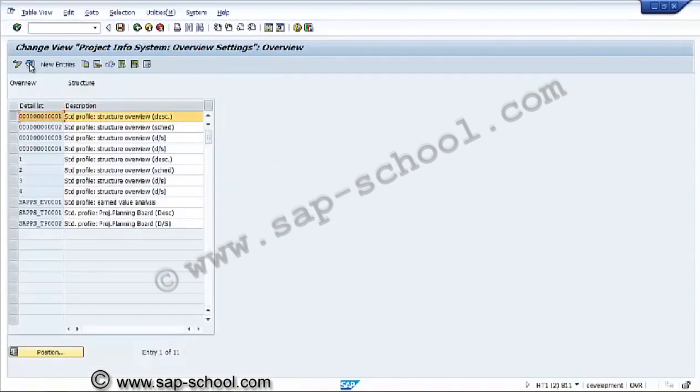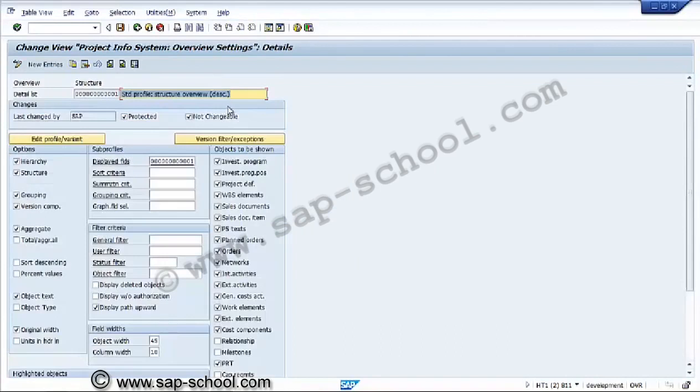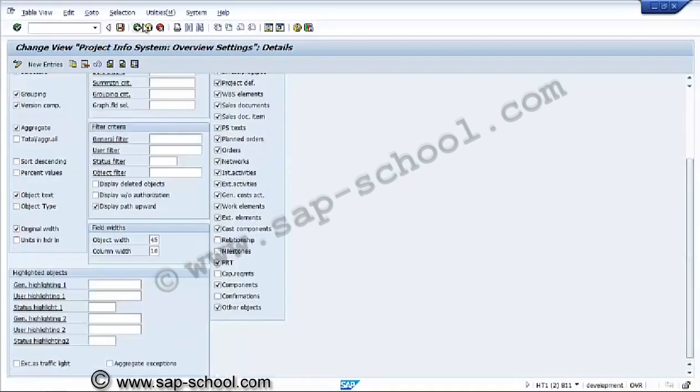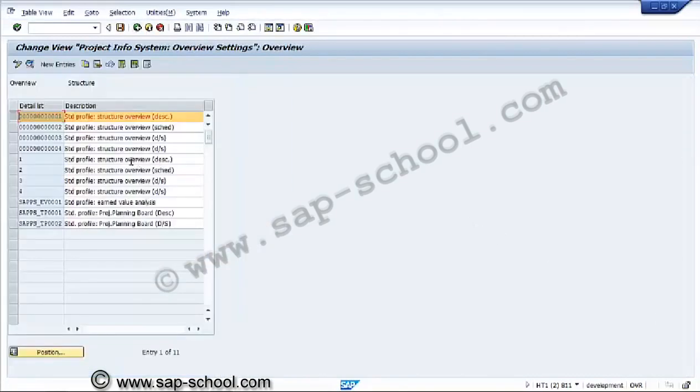Just now we have seen this project info system profile. This is the info system overview. Displayed fields and options are hierarchy, structure, grouping, aggregate, object text, objects to be shown, investment program positions, project definition, WBS element, etc. So this is about the individual details of that particular profile.